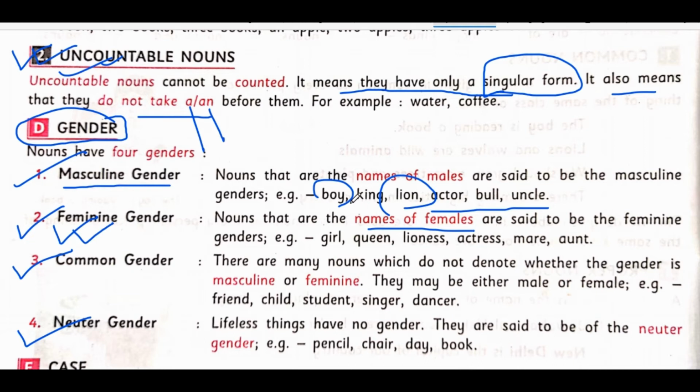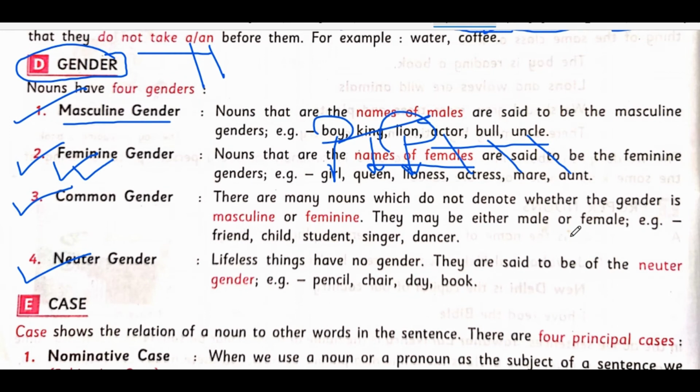The feminine is the reverse of masculine. Feminine gender nouns are the names of females. For example, what is the opposite of boy? It is girl. King is what? Queen. Lion is lioness. Actor, actress. Bull, cow. Uncle, aunt. So it is the reverse of masculine gender. Clear? Okay, very simple.